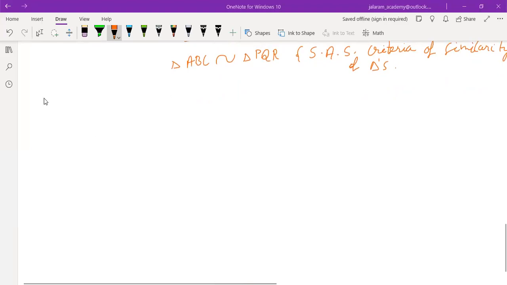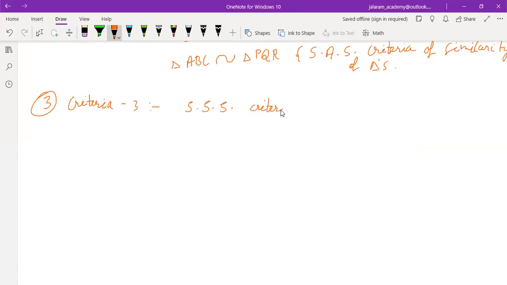Now the third criteria, SSS criteria of similarity. So what is the meaning of SSS criteria of similarity?